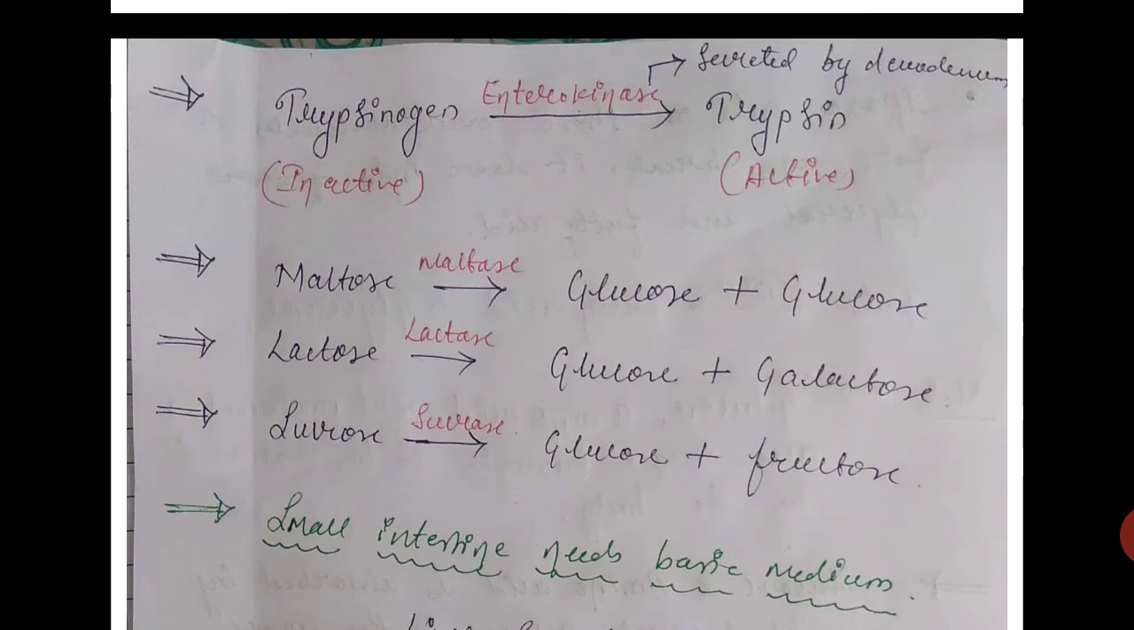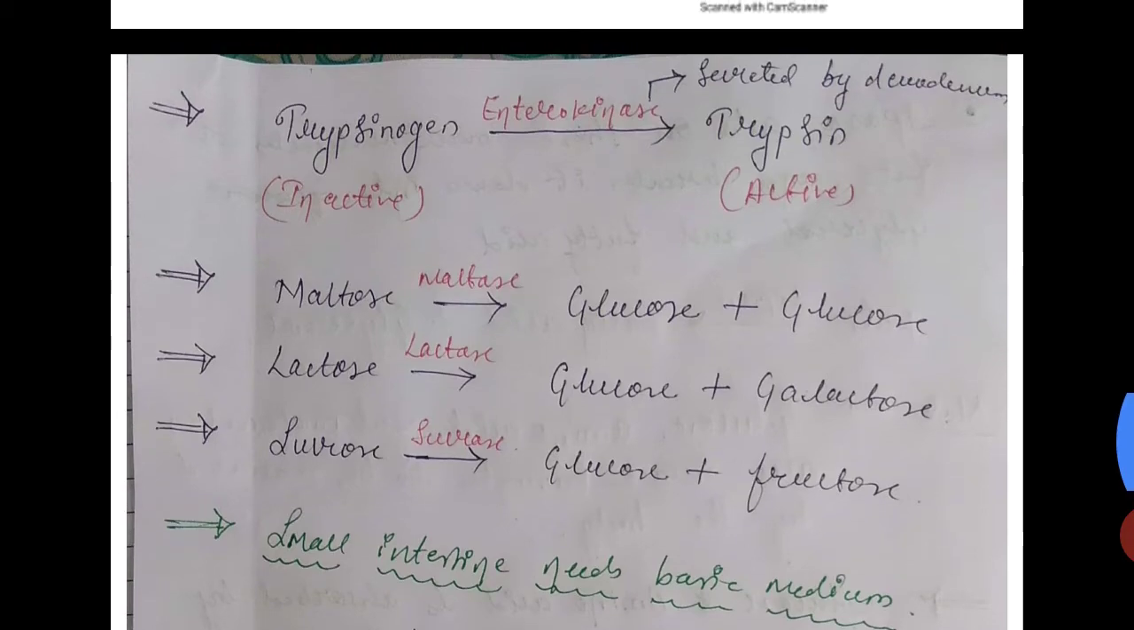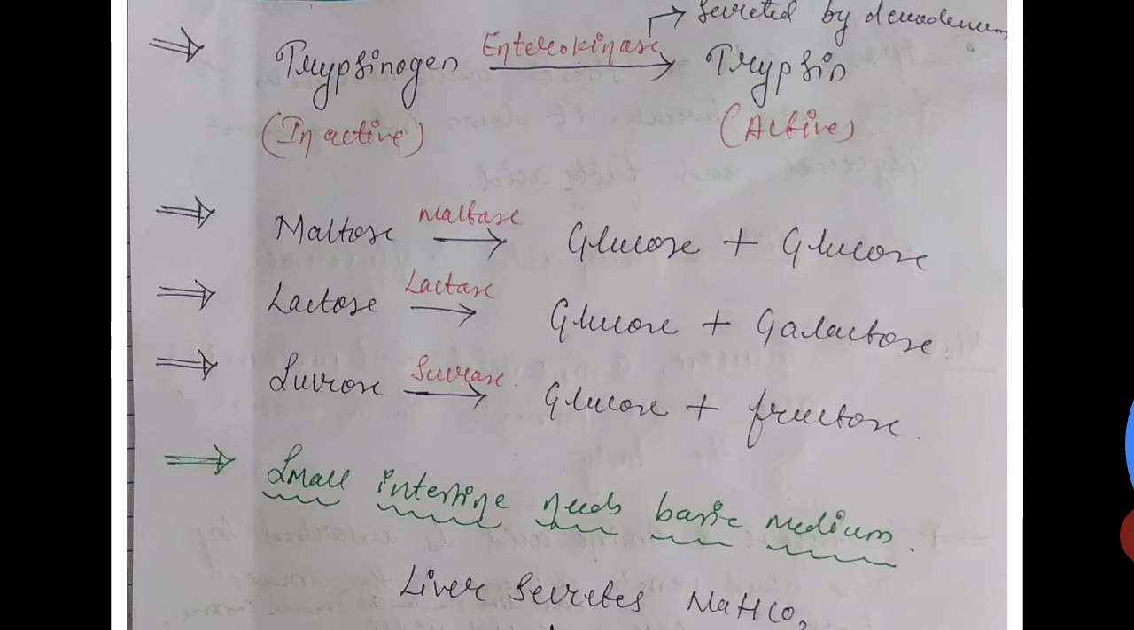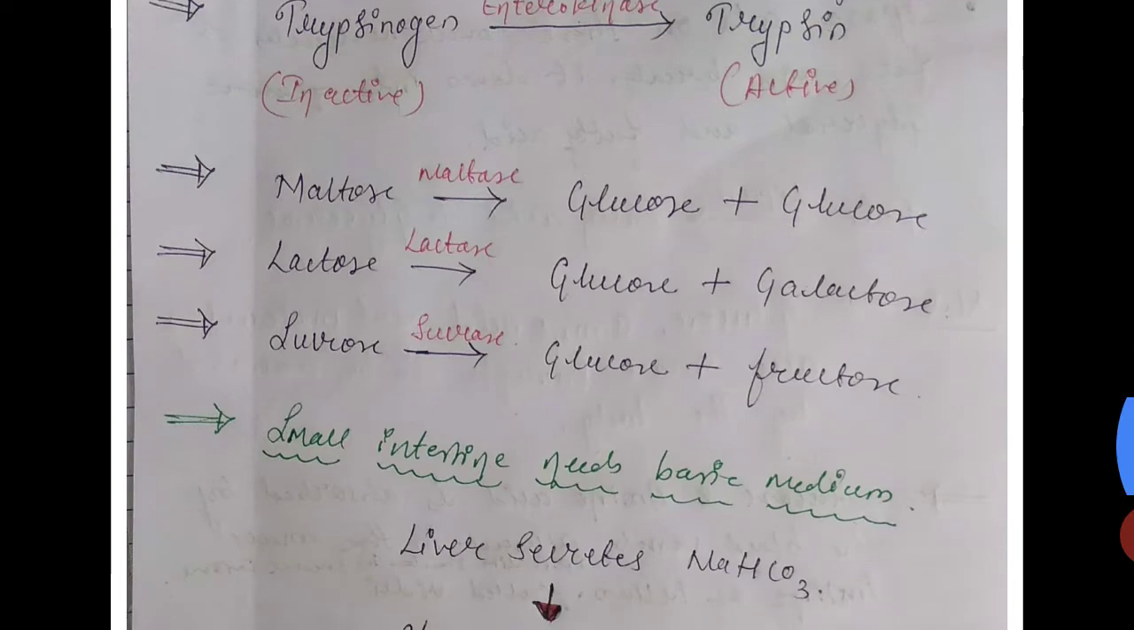The duodenum also secretes the enzymes maltase, lactase and sucrase, which can convert the bigger carbohydrate molecules into simpler forms of carbohydrate molecules. In the presence of the maltase enzyme, maltose is converted into two molecules of glucose, in the presence of lactase, lactose is converted into glucose and galactose, and in the presence of sucrase, sucrose is converted into glucose and fructose.